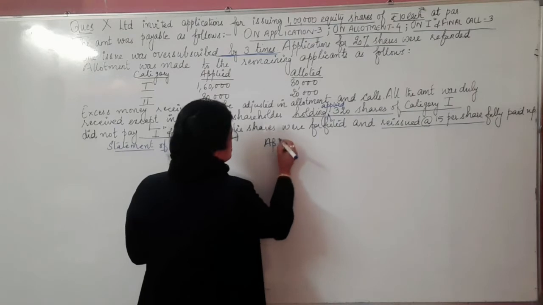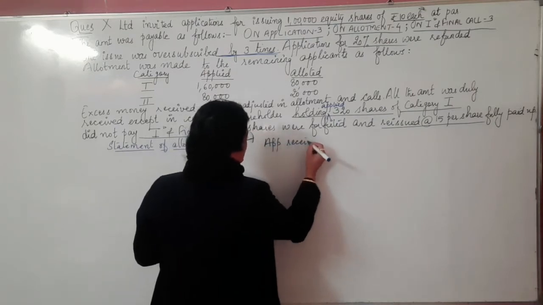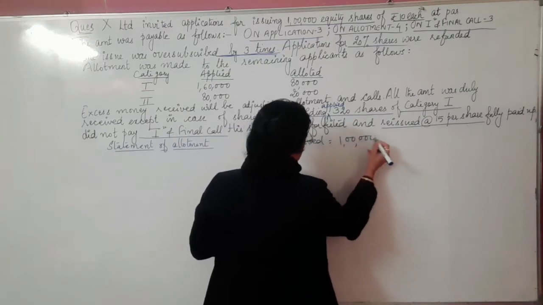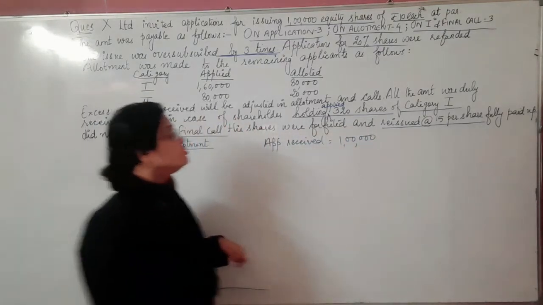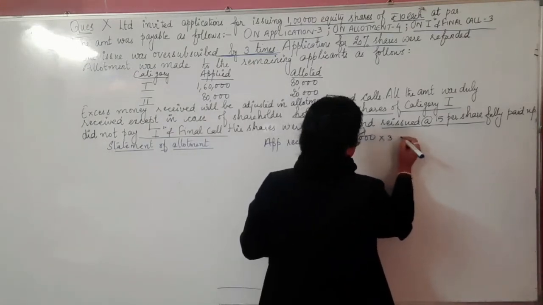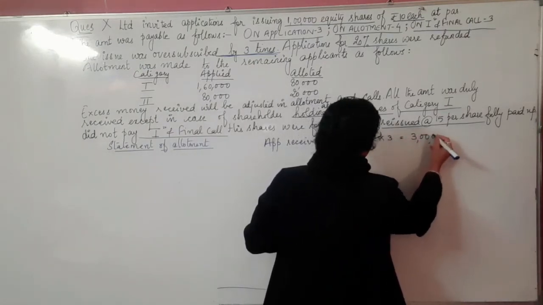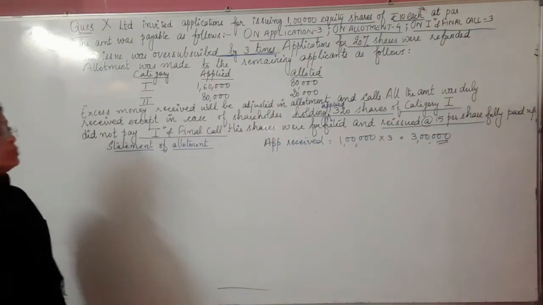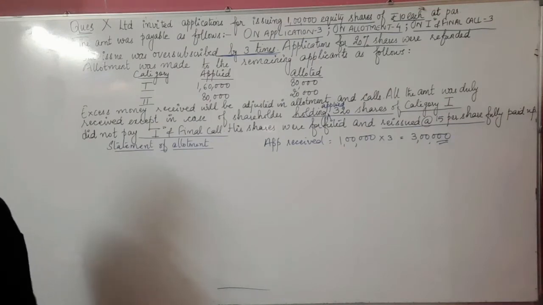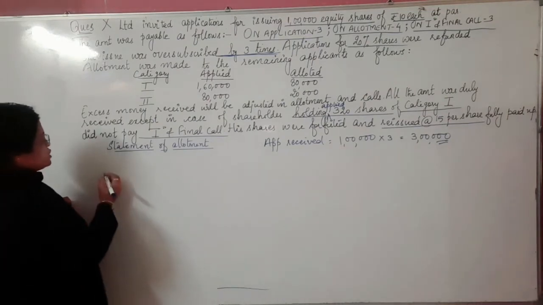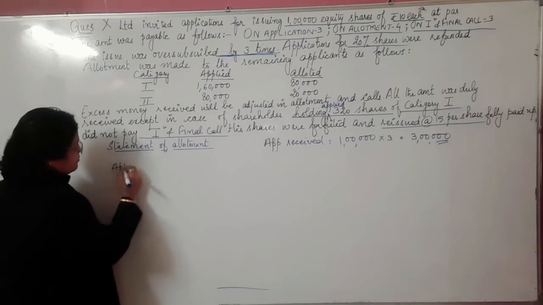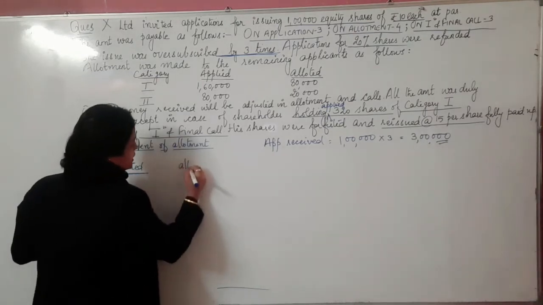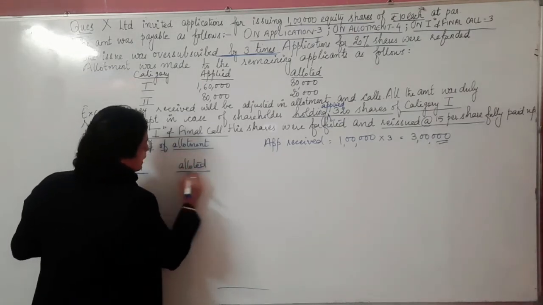The applications received will be calculated like this. Originally the company issued how many shares? 1 lakh, into 3 times, so the total applications received is 3 lakhs. Okay children, is it clear? The total application received here is 3 lakhs. So let's prepare a statement of allotment by creating two categories. One is the applied number and the other is the allotted number.